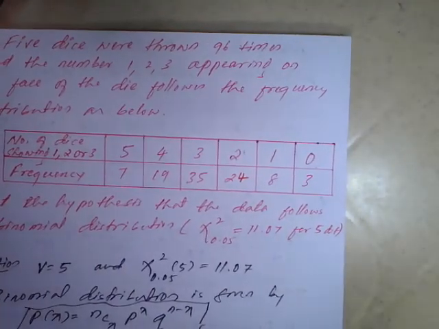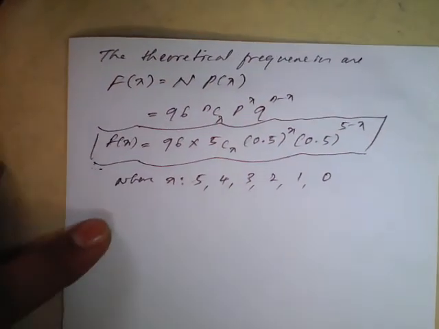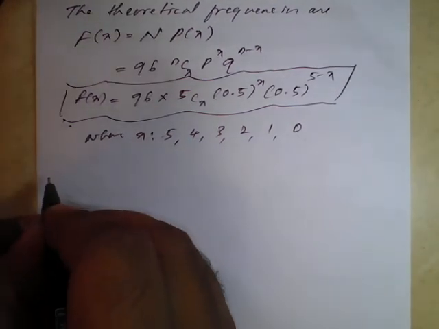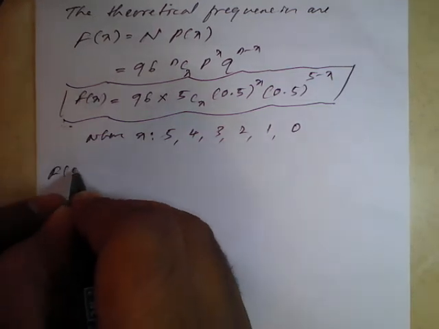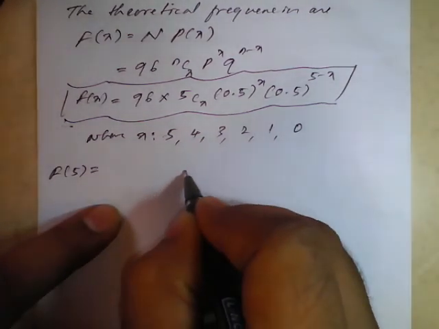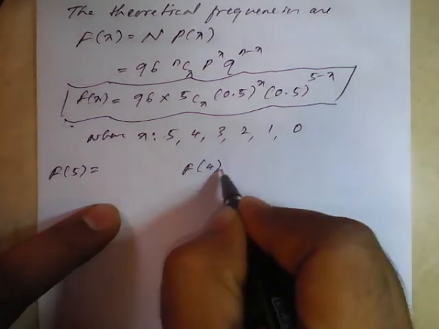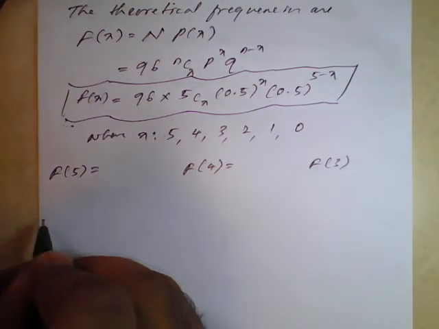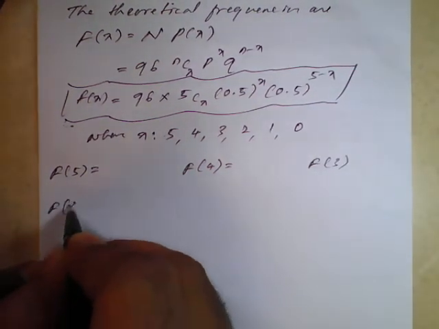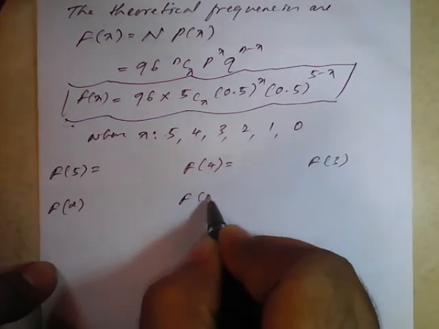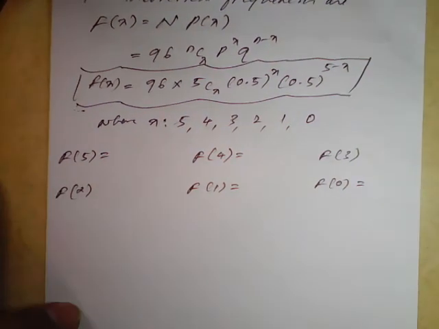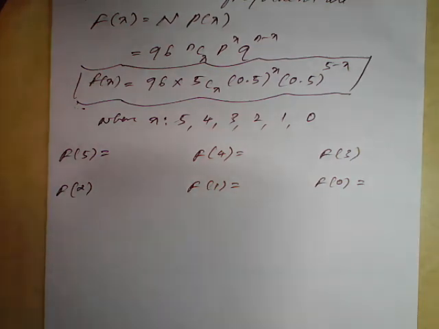So in a similar manner, we first need to calculate f of 5, then f of 4, f of 3, f of 2, f of 1, and f of 0. By using a calculator, we'll frame this formula.